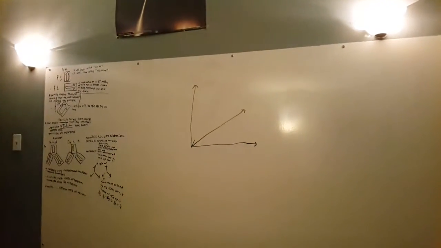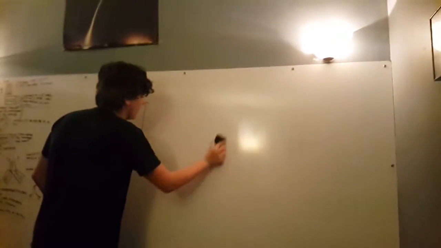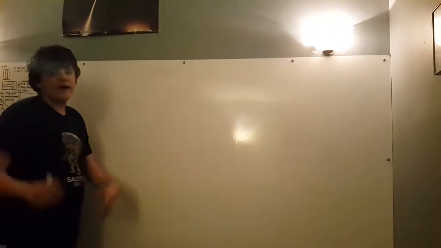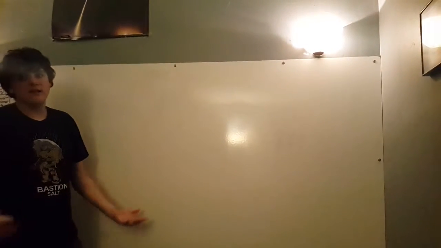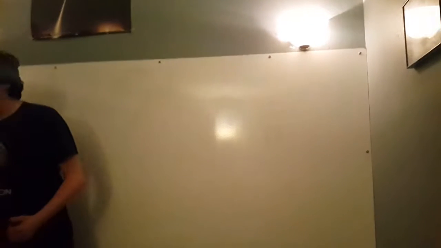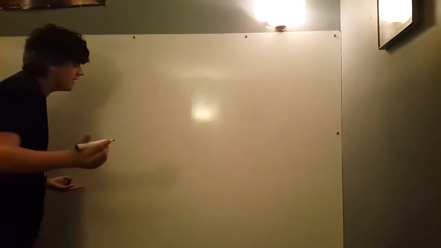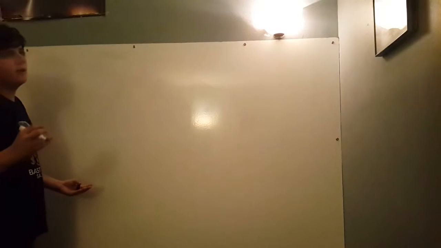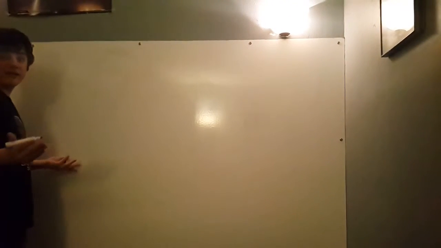Hold on. Let me get the eraser. So this is the hammer, right? Alright, so if we have a hammer, and let's just imagine that we have a velocity vector. I was going to say acceleration, but that's not right. So basically, if I have the Empire State Building, and I drop a hammer, and I throw a hammer, or you know what, better yet, let's just go with acceleration vectors, because that's better.